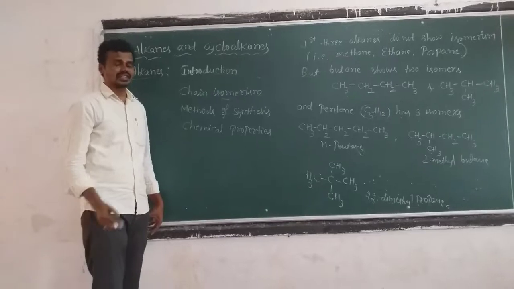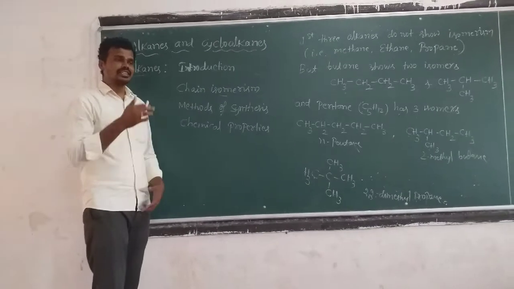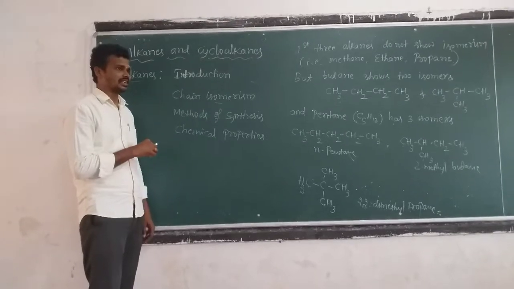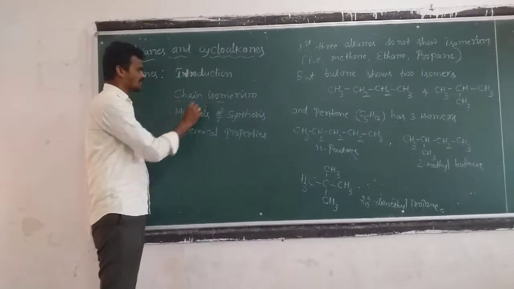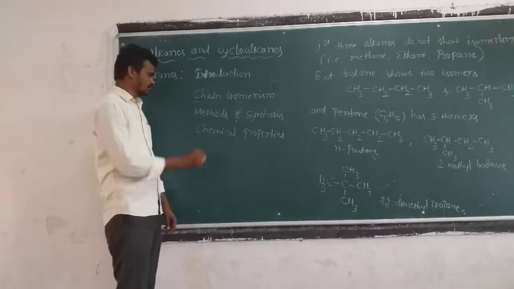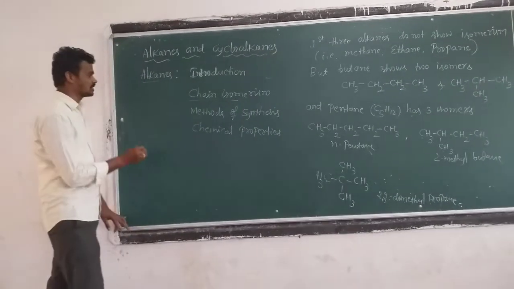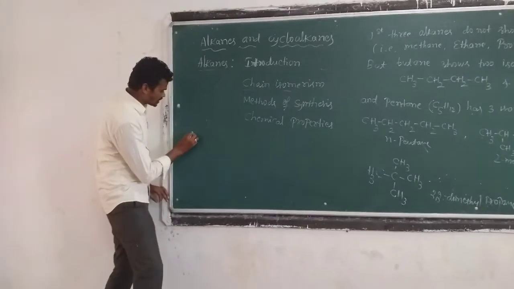There are various types of isomerism, which you have already studied in second year, but here only chain isomerism is covered. What is chain isomerism?